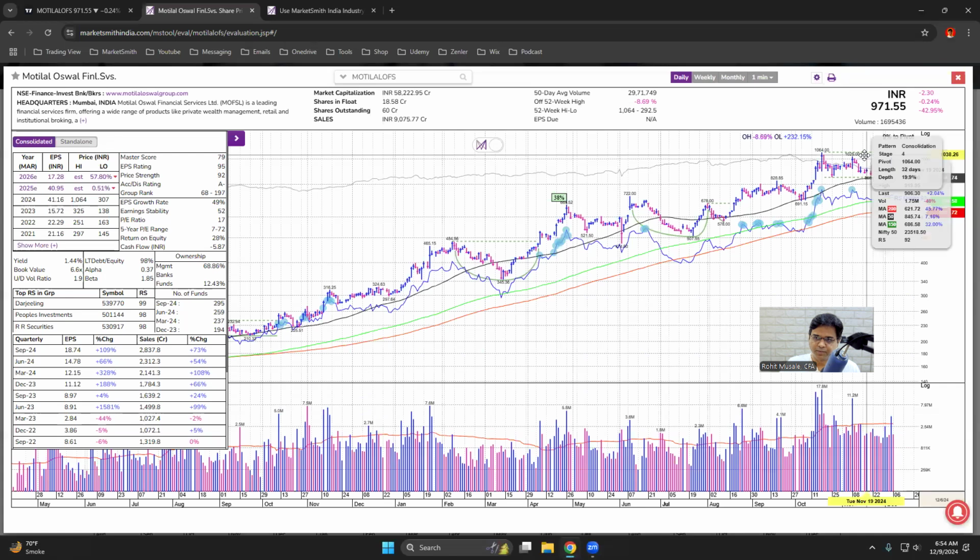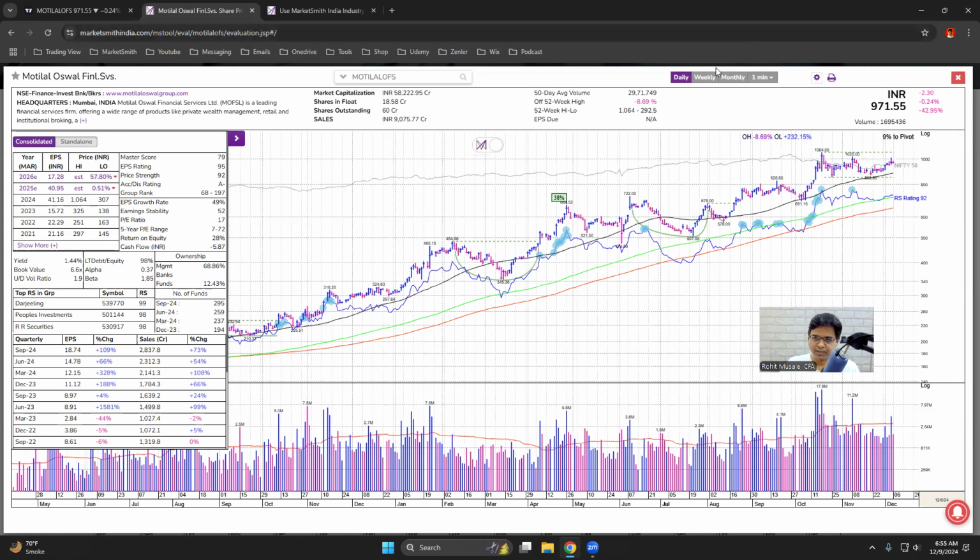So you click here, you see it says pattern consolidation, stage number 4, the upper rectangular box. Actually it is not stage 4, it is base number 4 within the stage 2 uptrend. Base number 4 means the stock is in a late stage within the stage 2 uptrend.